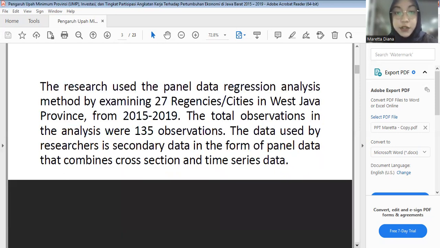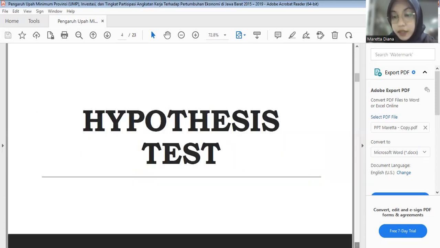The research used the panel data regression analysis method by examining 27 regencies or cities in West Java province from 2015 until 2019. The total observations in the analysis were 135 observations. The data used by the researchers is secondary data in the form of panel data that combines cross-section and time series data.